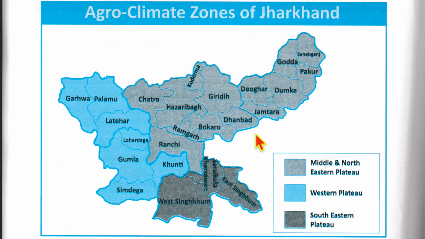Moving on, agroclimatic zones of Jharkhand. This is the first zone, which is the middle and northeastern plateau. Then we have the southeastern plateau. And then we have the western plateau, which is basically the Patt region. So it starts with Khunti and all the bordering regions.